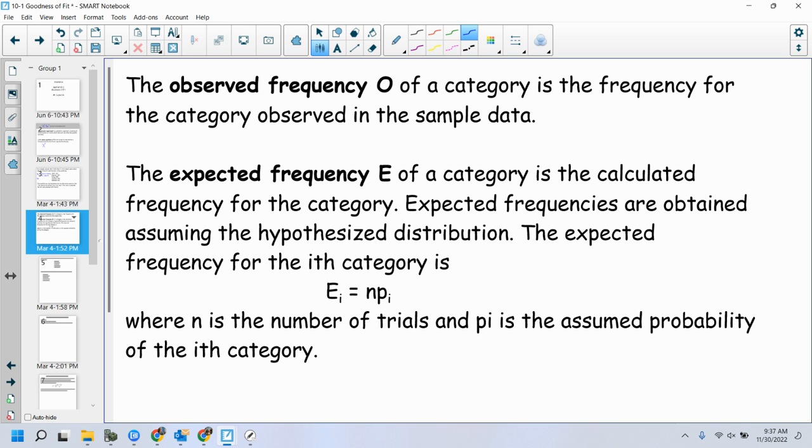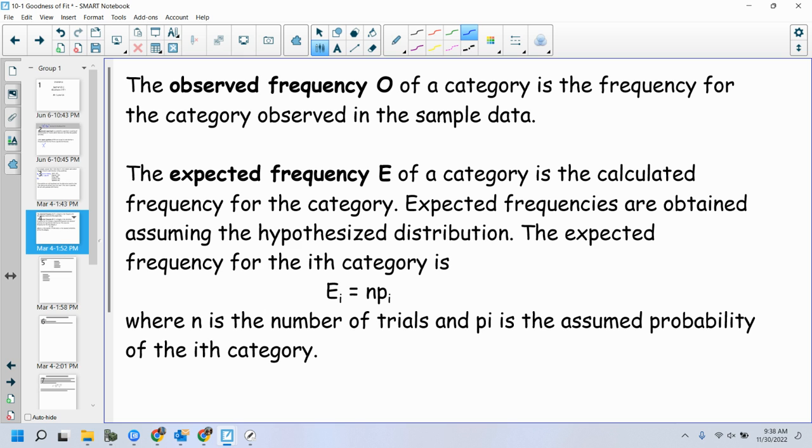So we run a frequency distribution, and we say that out of, I think, 500 people that we survey, 75 people said Mr. Lavin. That is the O value for my category.